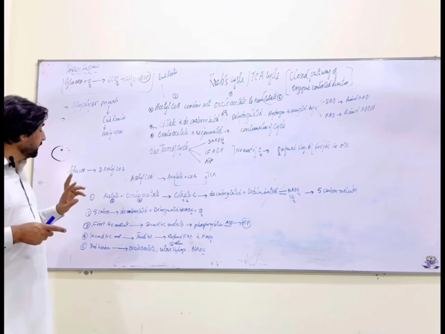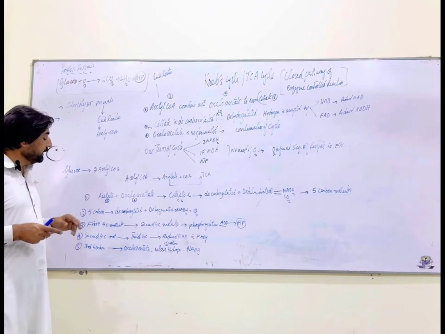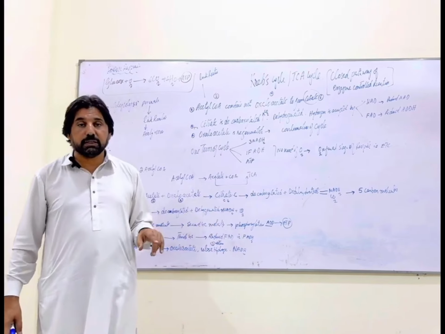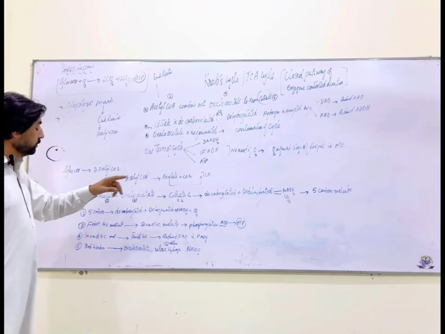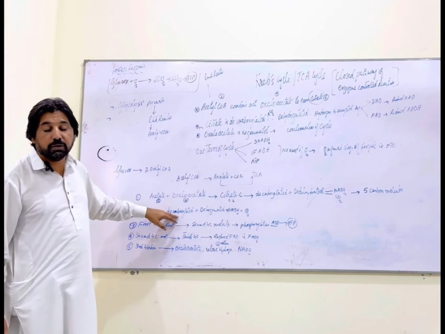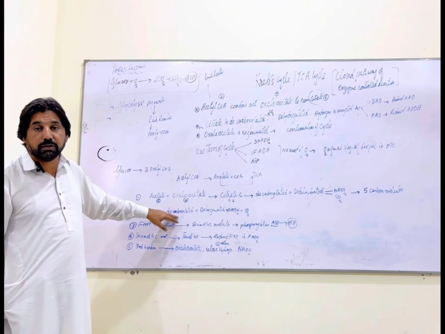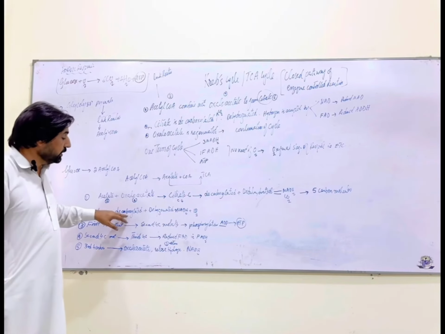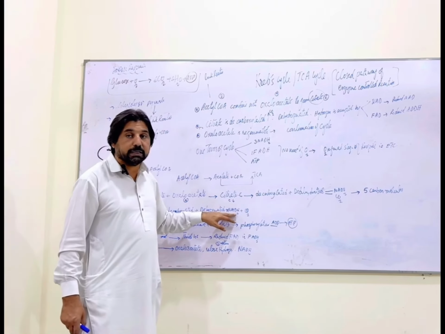Now this 6 carbon compound citrate is decarboxylated and dehydrogenated. During the dehydrogenation and decarboxylation, a 5 carbon compound is produced. From this 5 carbon compound, we remove one more carbon in the form of carbon dioxide, and we also remove hydrogen in the form of NADH.